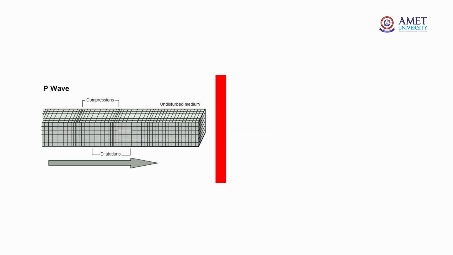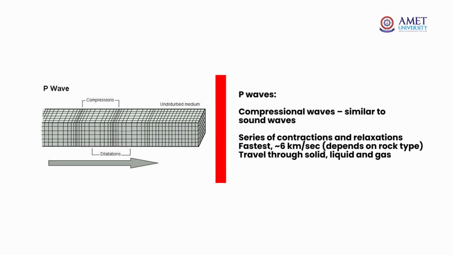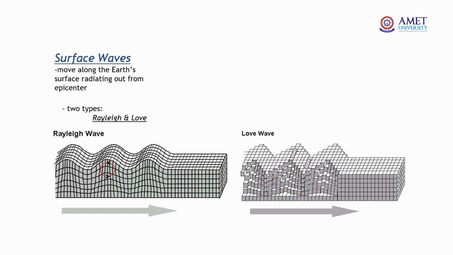P waves, the primary pressure, push and pull waves, are the fastest seismic waves, averaging 6 km per second, and travel through all types of rocks: solid, liquid and gases. The secondary waves travel at about 4 kilometers per second. Surface waves move along the earth's surface, radiating out from the epicenter. There are two types: Rayleigh waves and Love waves.